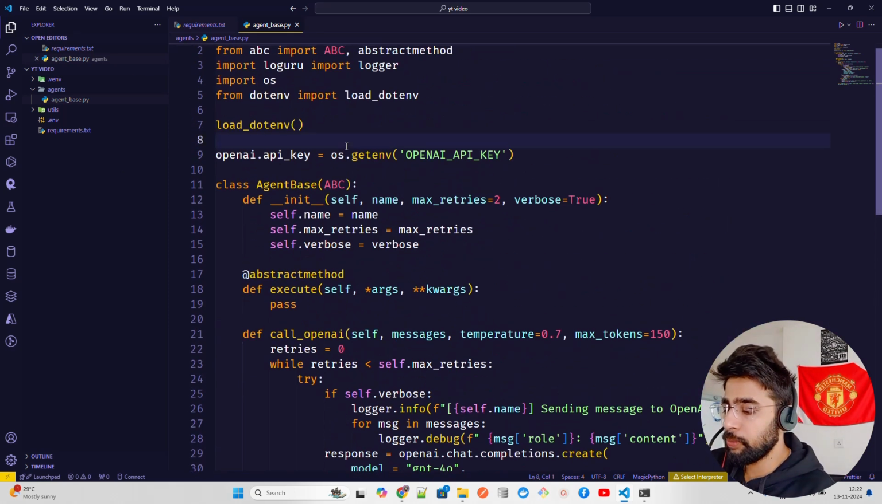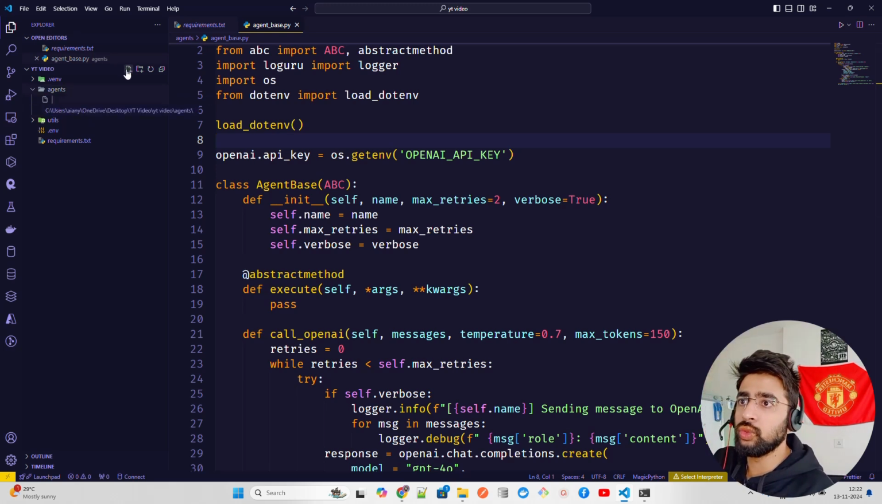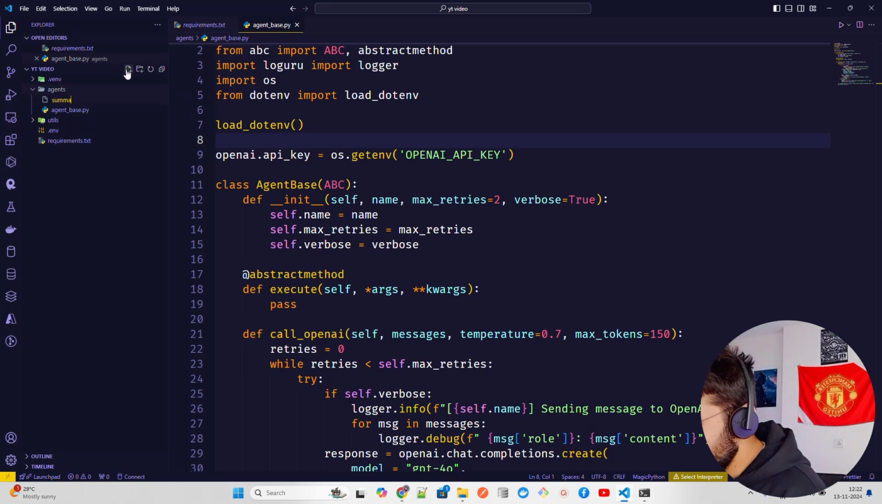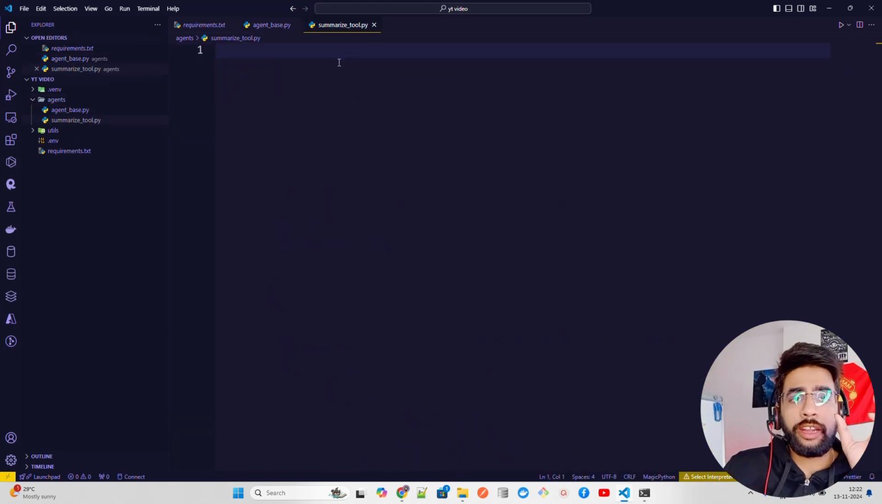Now, once you're good with base, you have created the first file, which is your base. After that, we're going to create some tools. First of all, we're going to create three tools, guys, here. The first tool that we're going to create is the Summarize tool. So let me just go into Summarize. Now for that, we're going to create inside this something called summarize_tool.py. Now this is our second file. Here we're going to write all the logic for Summarize.